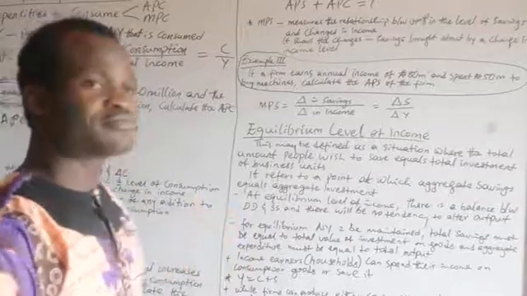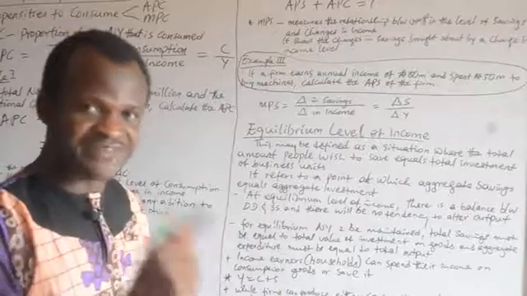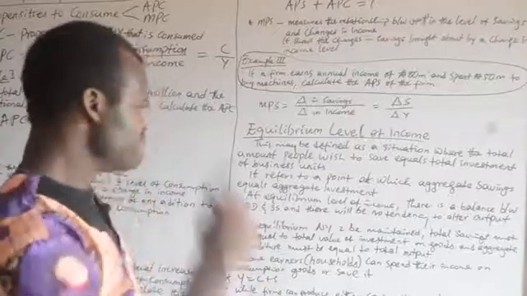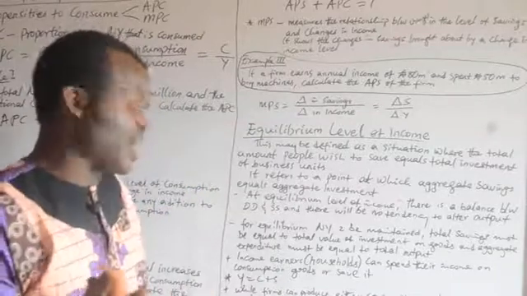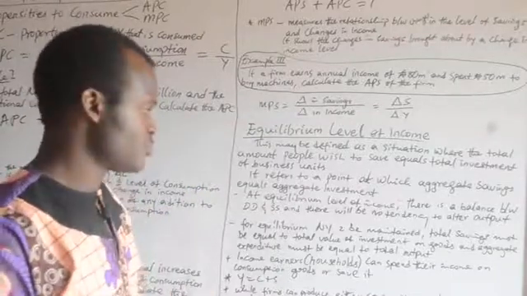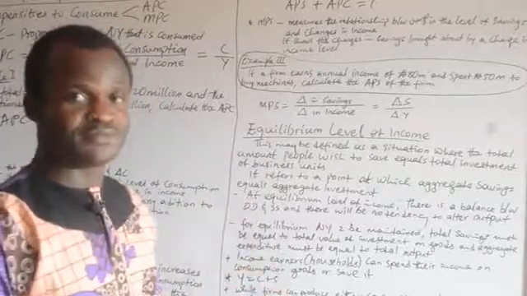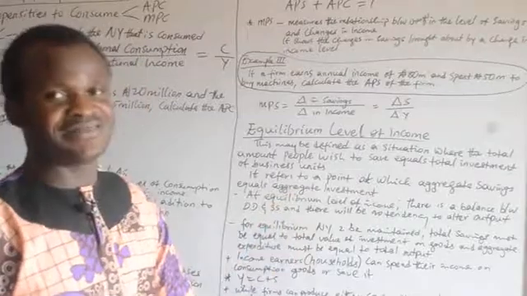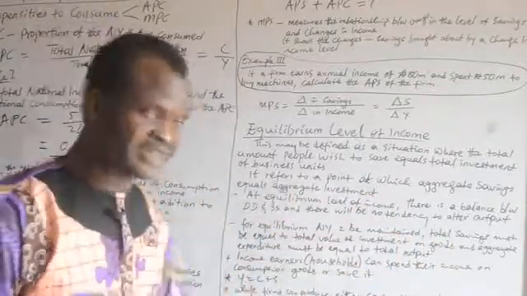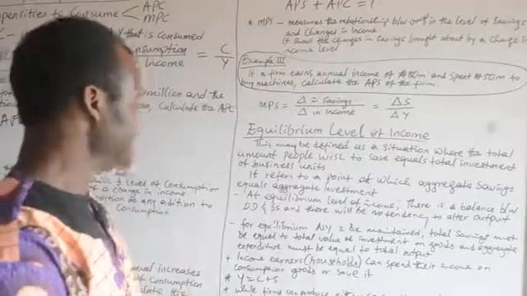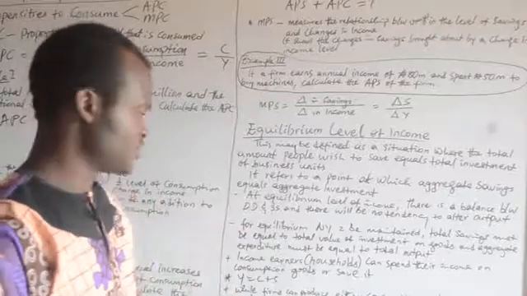For equilibrium national income to be maintained, total savings must be equal to investment on goods, and aggregate expenditure must be equal to total output.